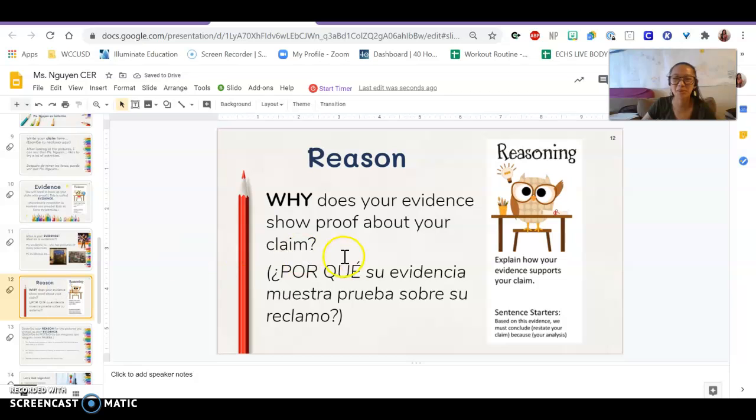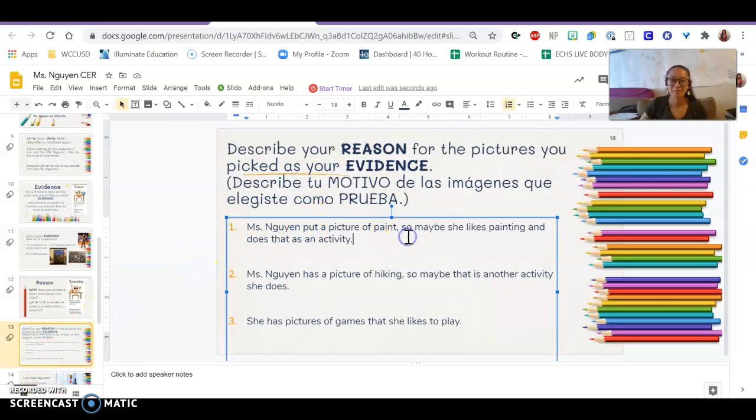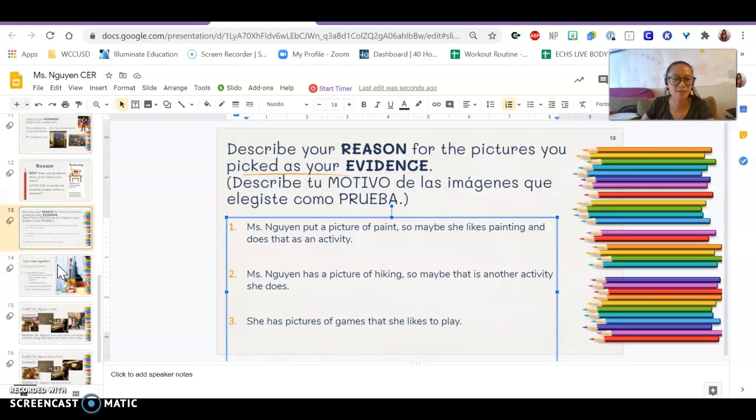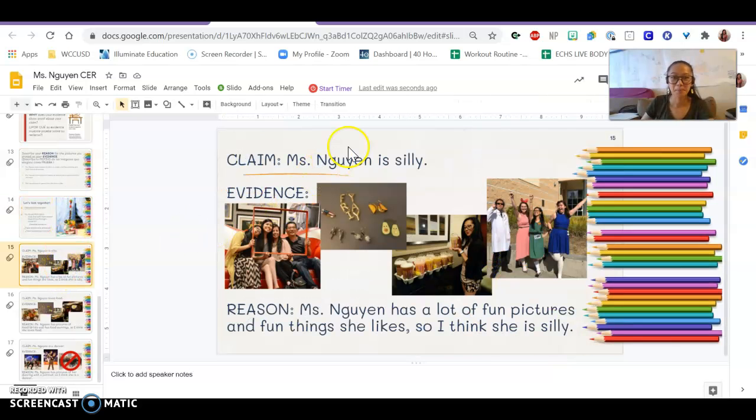And then the last thing we wrote down is, what is our reason? Why? ¿Por qué? So then we wrote down here, Miss Nguyen put a picture of paint, so maybe she likes painting and does that as an activity. Or Miss Nguyen has a picture of hiking, so maybe that is another activity she does, right? So we wrote down our reasons, and then here is some practice.